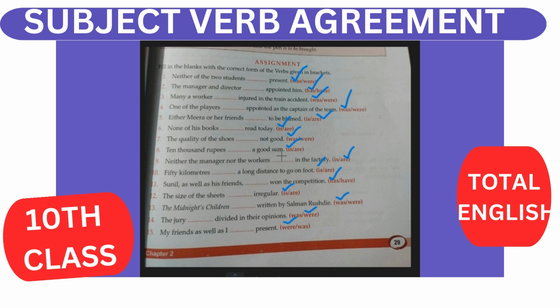10,000 rupees, singular. Neither the manager nor. Neither nor agrees with the second subject, that is workers. Here workers is plural, so this is your are. 50 kilometers singular, is. Sunil as well as. As well as follows the first subject. It agrees with the first subject. So Sunil is singular, so this is your has. But here my friends as well as I. Here my friends is plural, so were. The size is singular, so is. Midnight Children is a book's name, so was. Jury divided is given, so were. Okay.